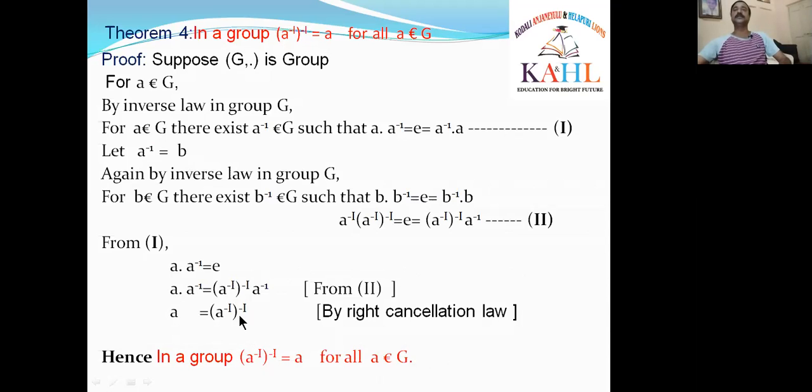What we have proved here? The same. So hence the theorem: in a group G, A inverse whole inverse is equal to A for all A belongs to G. This is a simple theorem. It can be given as a short answer question in our question paper, that means the university question paper.